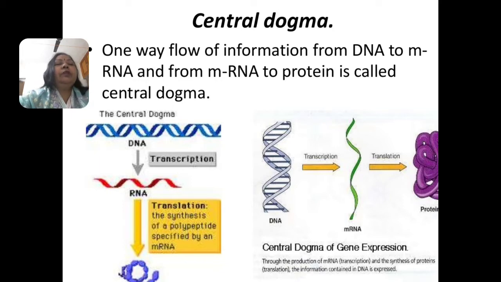So this one-way flow of information from DNA to RNA, and from messenger RNA to making a protein, is called the central dogma in molecular biology. Both RNA and DNA are nucleic acids, which use base pairs of nucleotides as complementary.